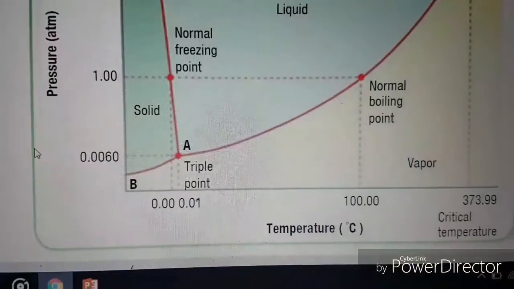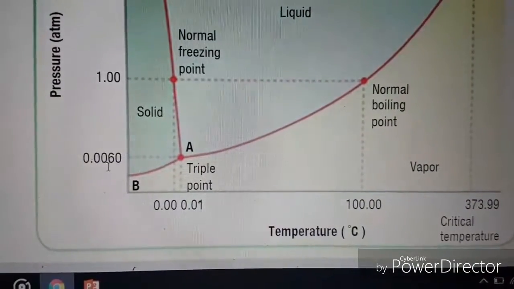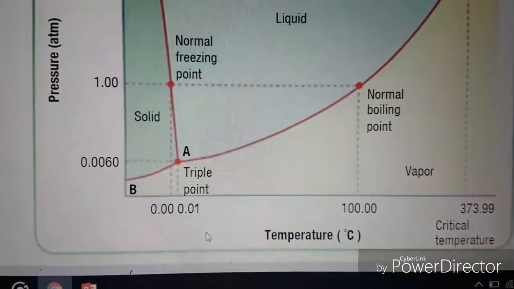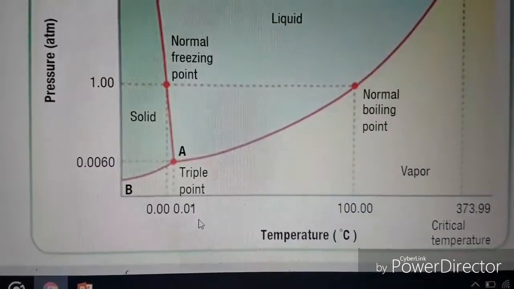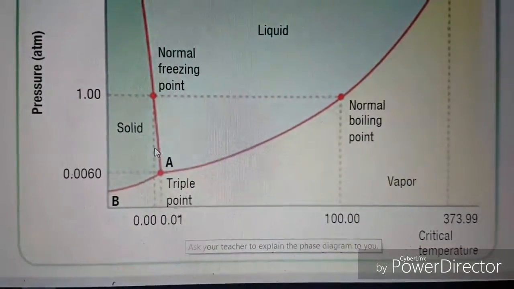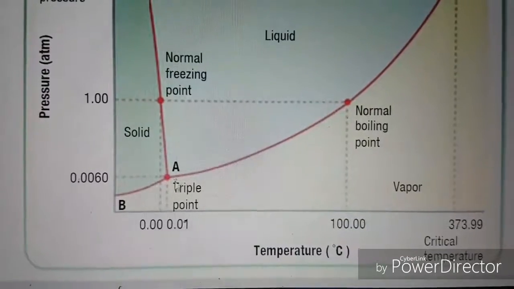Finally, we have the triple point. At the pressure of 0.0060 atmosphere and at the temperature of 0.01 degrees, water could exist in 3 states, solid, liquid, and gas, at the same time. Now here's what it would look like.